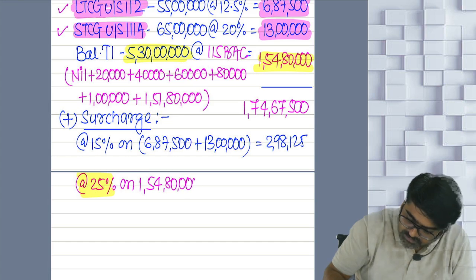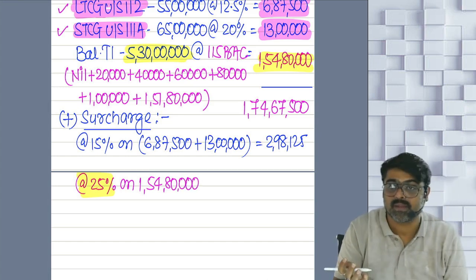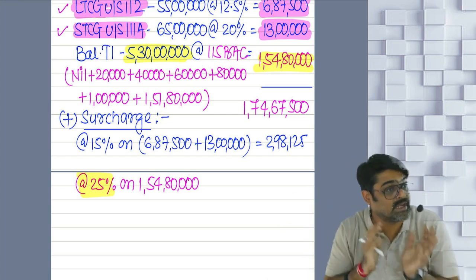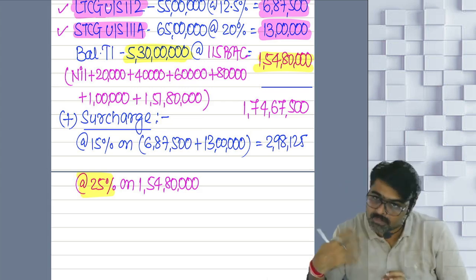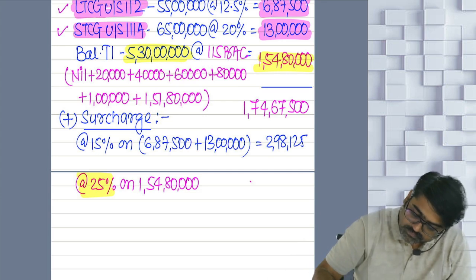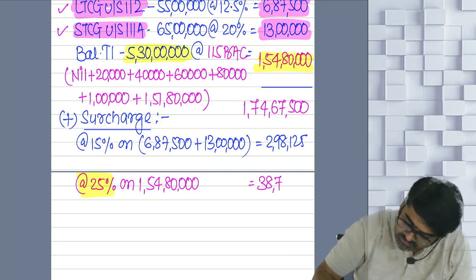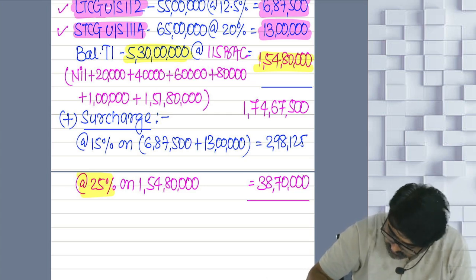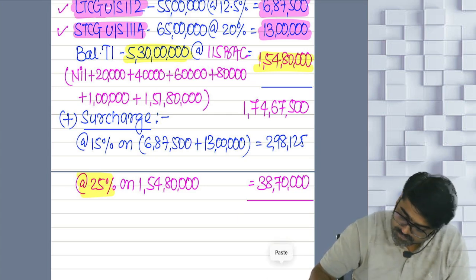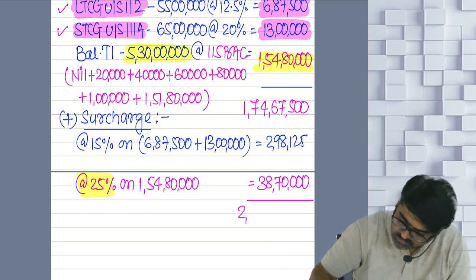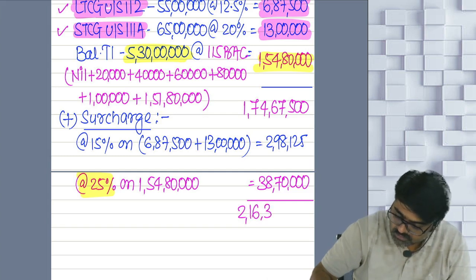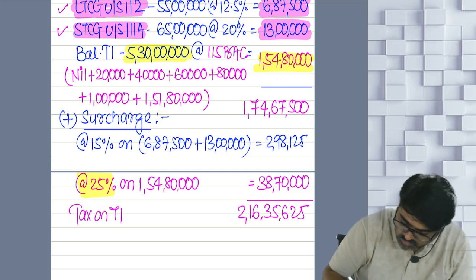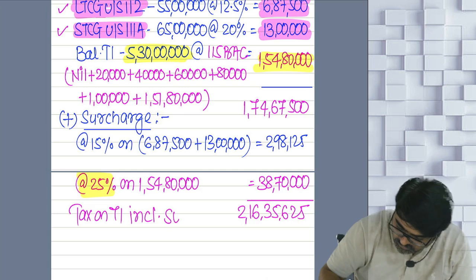Why are you applying that 25%? Still 25%, because even after reducing these incomes, your total income is still more than 5 crores. Still more than 2 crores. Yes or no? Then you are applying 25%. So calculate. 38 lakh 70,000. Now add these two surcharges and tax. 2 crore 16 lakhs 625. Can I say this is the tax on total income including what?